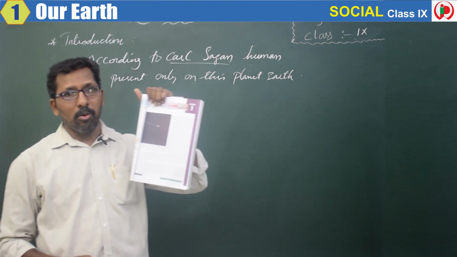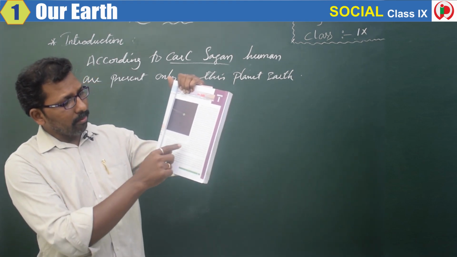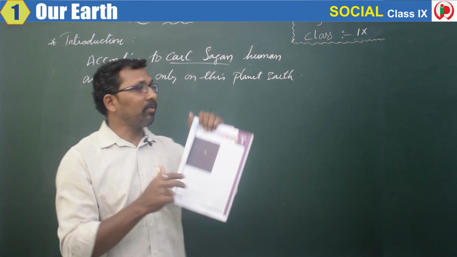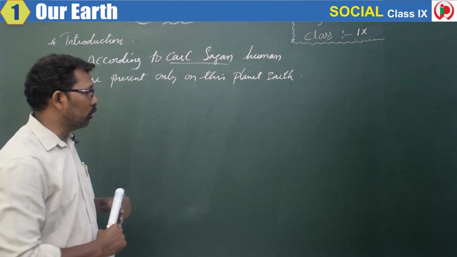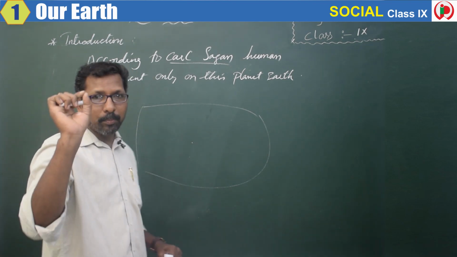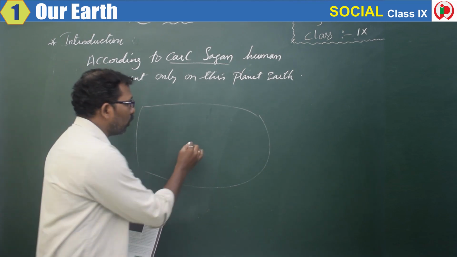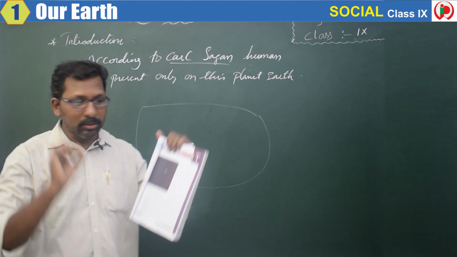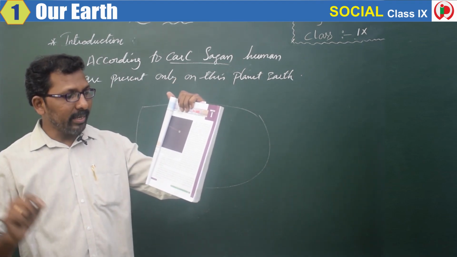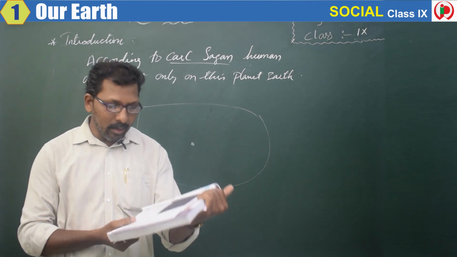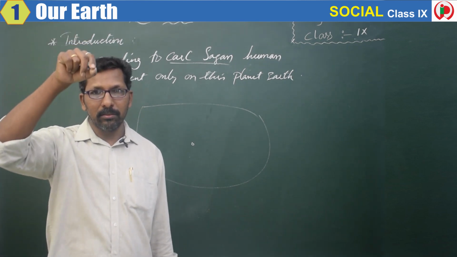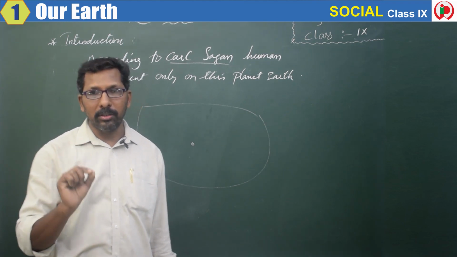If you look at this picture over here, he says that Earth is like a speck. For example, if you take this whole board as the universe, Earth is a small dot. He has shown it with a small yellow circle, which represents the Earth. This photo, which has been taken from space, is known as the pale blue dot.